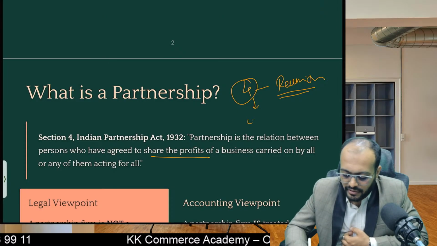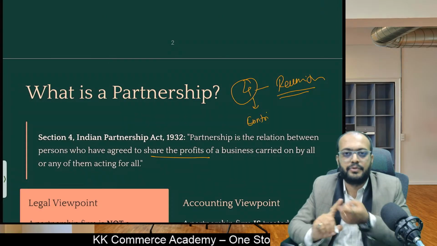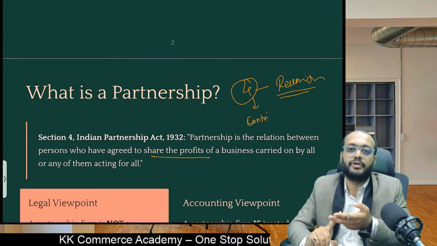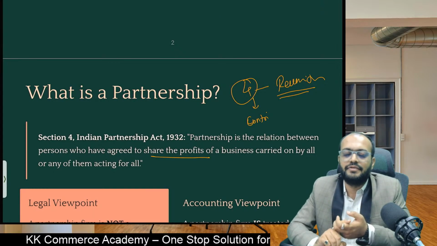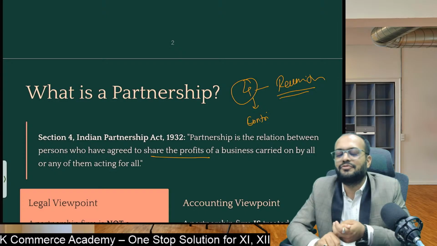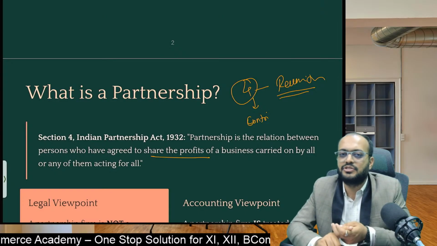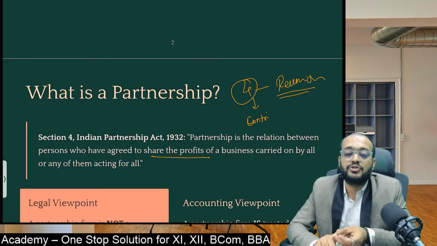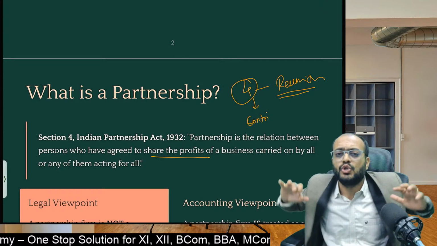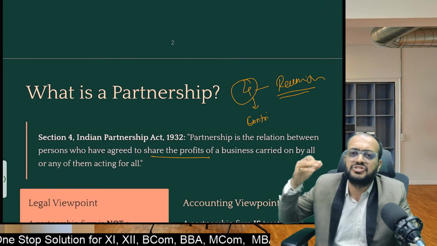They went to a resort, traveling and food, everything, and at the end they distribute all the expenses equally. So is it a partnership? The answer is no. It is not a partnership. It is just an enjoyment. It is just a social agreement.